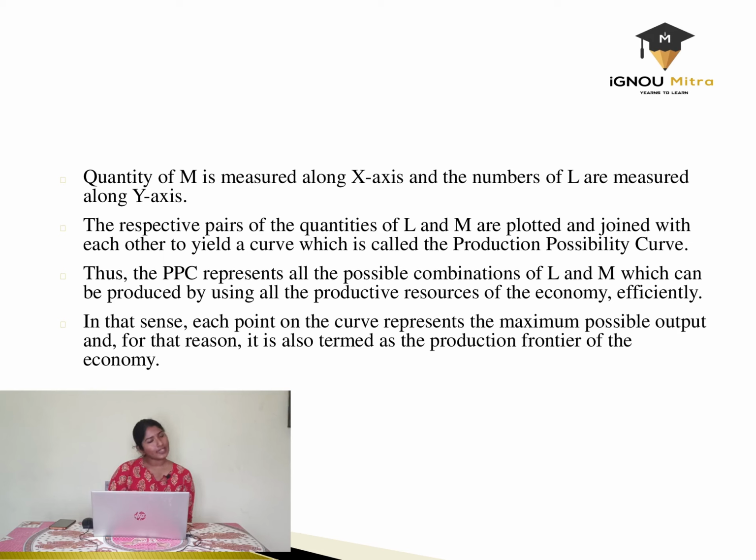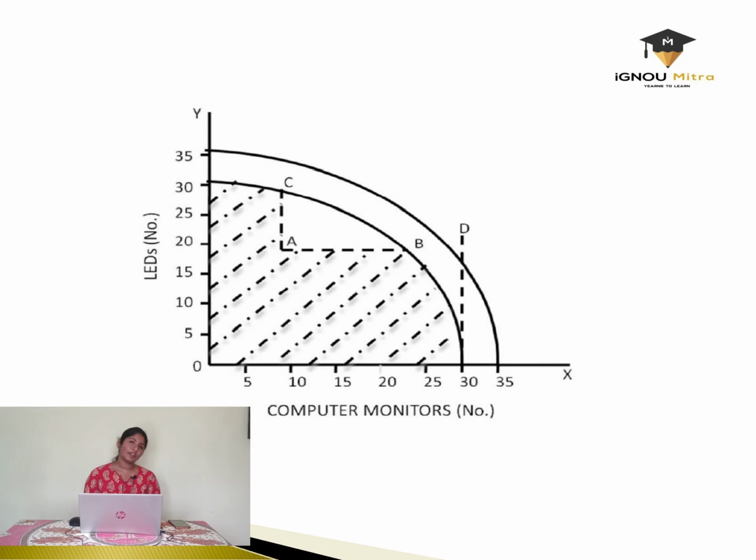Okay, so in that sense, each point on the curve represents the maximum possible output, and for that reason it is also termed the production frontier of the economy. The production possibility curve is explained in the graph given in the slide. That is, the computer monitors are on the x-axis of the graph and the LED numbers are on the y-axis. As we know, we have plotted concave curves, that is the production possibility curves in the graph. It shows the combination of all possible outputs.